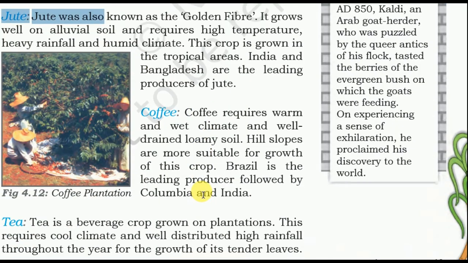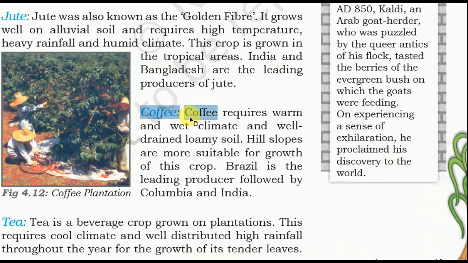Jute, it is also a fiber plant. Jute was also known as the golden fiber. It grows well on alluvial soil and requires high temperature, heavy rainfall and humid climate. This crop is grown in the tropical areas. India and Bangladesh are the leading producers of jute.